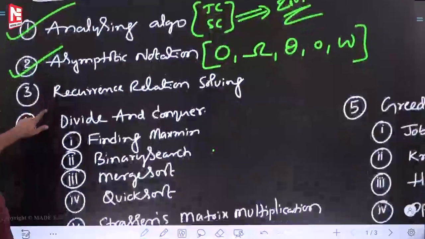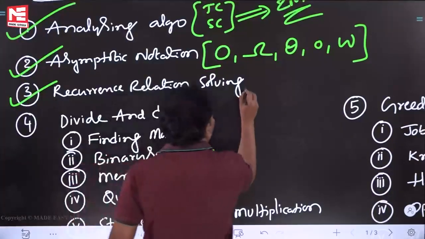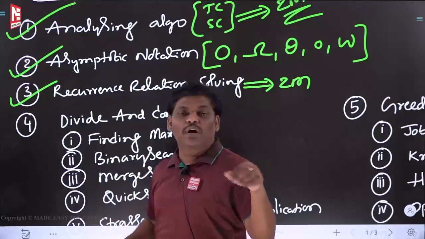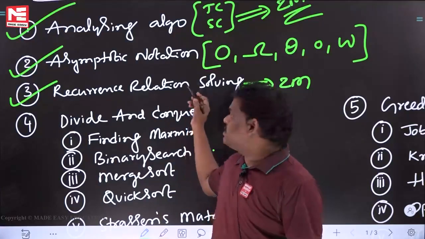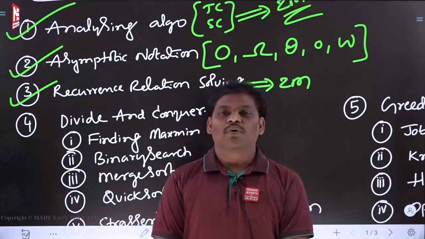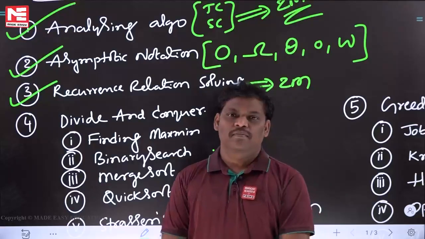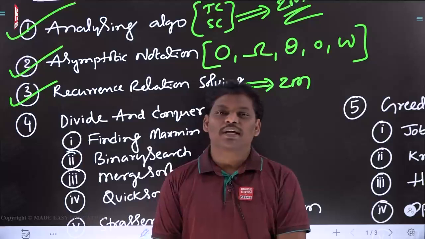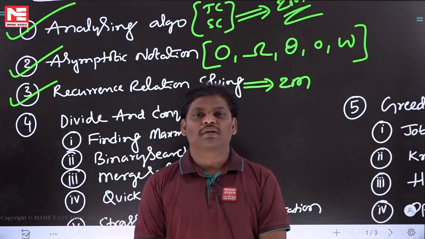Next one, recurrence relation solving. That is the next one. It is coming in most of the examinations for 2 more marks. One recurrence relation they will give and you have to solve it. If they don't give it directly, it may be required indirectly. Some people ask how many methods there are to solve a recurrence relation. One is the master theorem, one is the substitution method, and one is the recursive tree. So 3 methods are there. If you know the substitution method, it is more than enough, but it may take a little more time compared with the other methods.